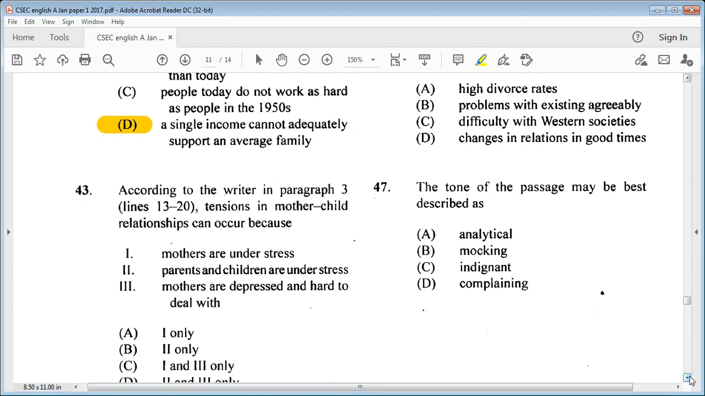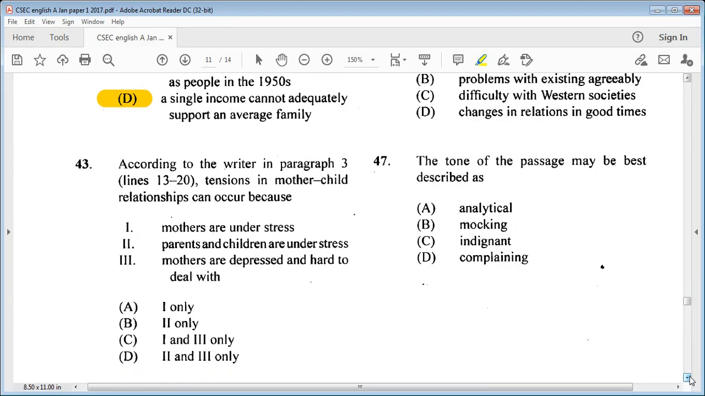According to the writer in paragraph 3, lines 13 through 20, tensions in mother-child relationships can occur because 1, mothers are under stress, 2, parents and children are under stress, 3, mothers are depressed and hard to deal with. Is it A, 1 only, B, 2 only, C, 1 and 3 only, or D, 2 and 3 only? So we know it is C, 1 and 3 only.